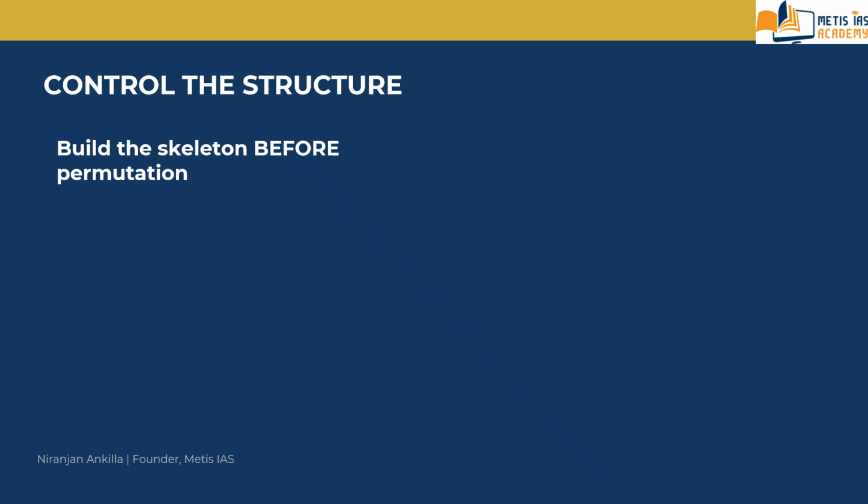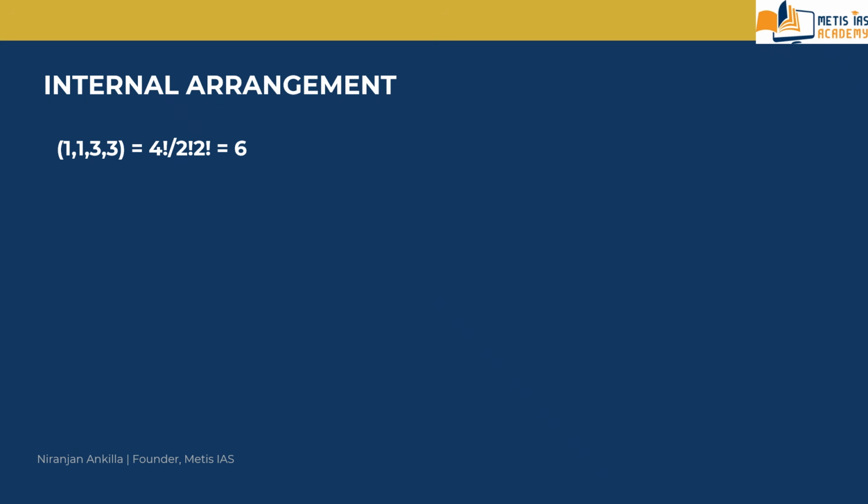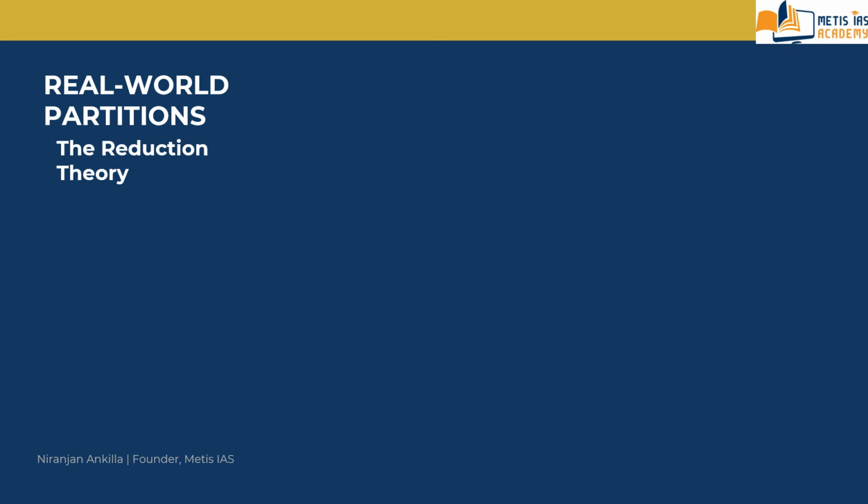So then we are moving to the real world partition family next. What is the real world family? This is also called reduction theory. What is the reduction theory here? This is the partitioning family where you must break a large total into specific integer parts.